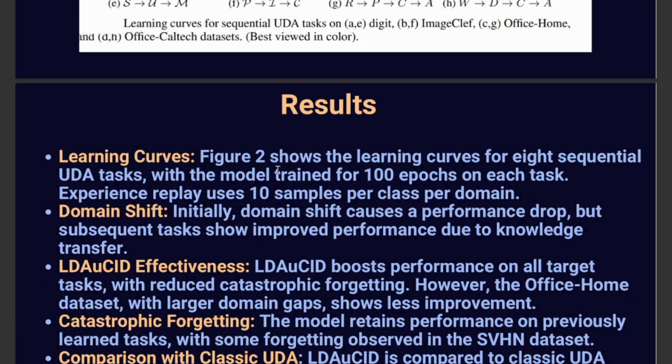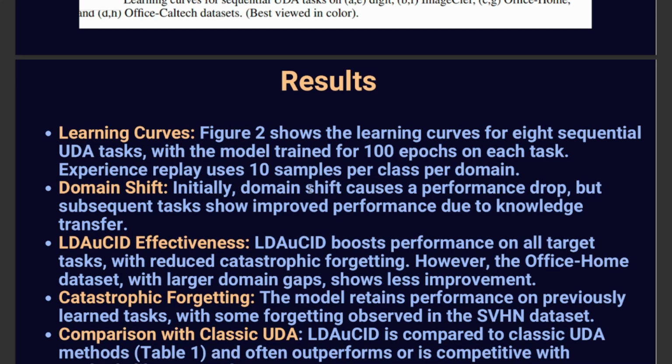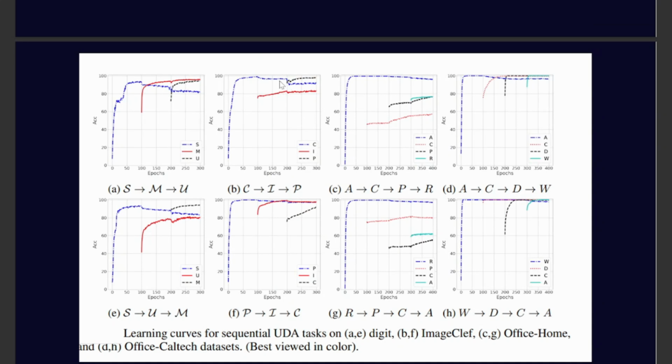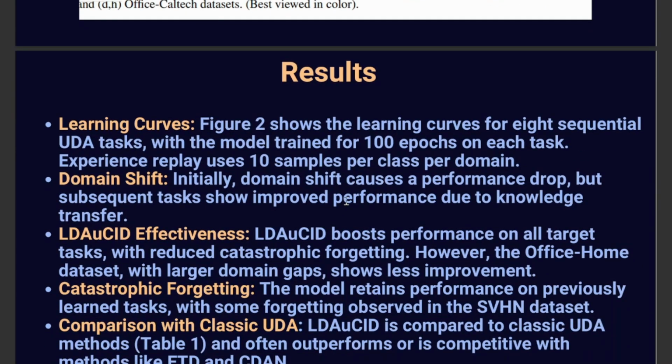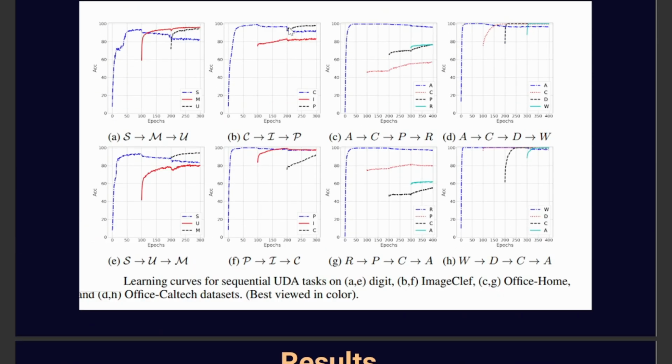We see that we have trained the model for 100 epochs on each task. The experience replay, which is the past information the model uses, will use 10 samples per class per domain. Domain shift: when we change the domain, there's less knowledge about the new domain in the model, so as you can see, there is a drop in accuracy between the two domains in almost all the curves. And now the algorithm effectiveness. The algorithm works really well, as it minimizes forgetting.